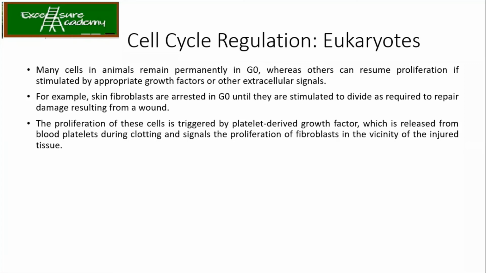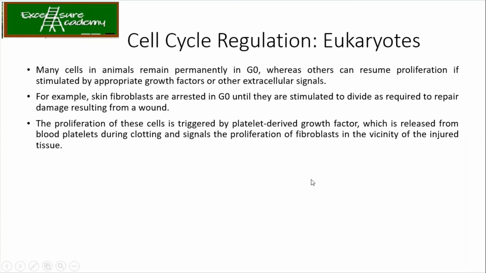Okay, so whenever this wound is there, in order to repair, then only there is a signal. Now the fibroblast cells need to be divided so that the injury can be repaired over there. So that proliferation is triggered by the platelet-derived growth factor, which is released from the blood platelets during the clotting, and it signals the proliferation of fibroblasts in the vicinity of the injured tissue.